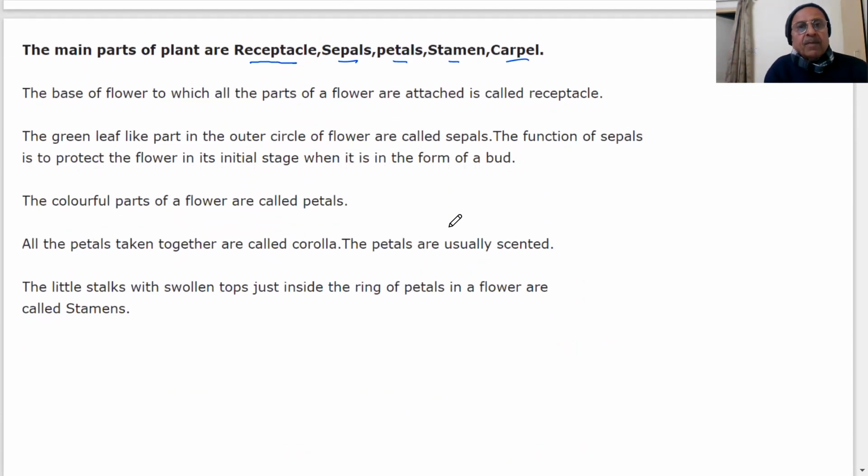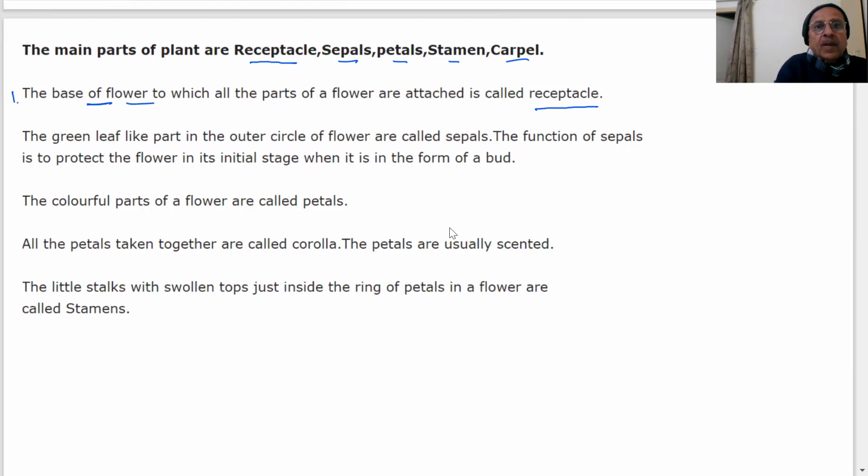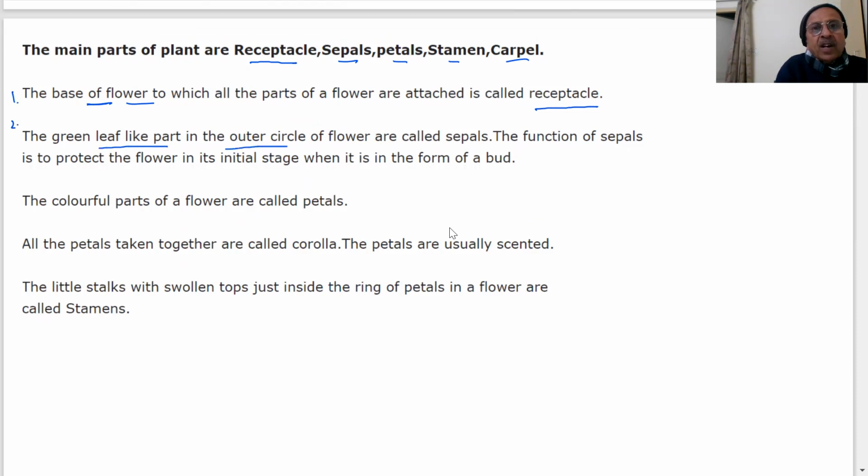The base of the flower to which all parts of the flower are attached is called the receptacle. First, base of the flower. Second, the green leaf-like parts in the outer circle of the flower are called sepals. The function of sepals is to protect the flower in its initial stage, when it is in the form of a bud. So the sepals will do what? Protect the flower in the form of a bud.